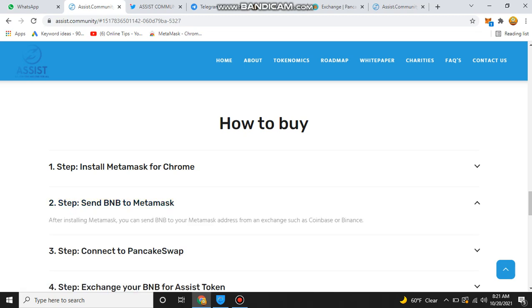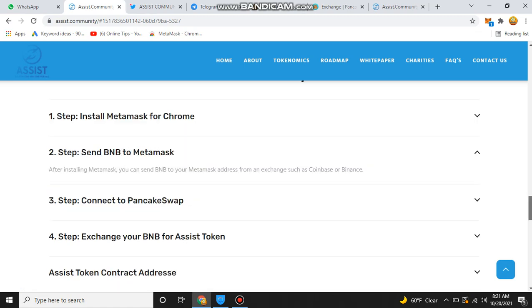After installing MetaMask, you can send BNB to your MetaMask address from an exchange such as Coinbase or Binance.